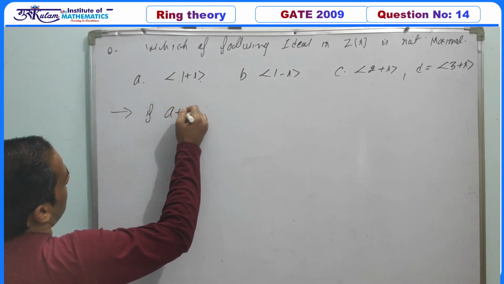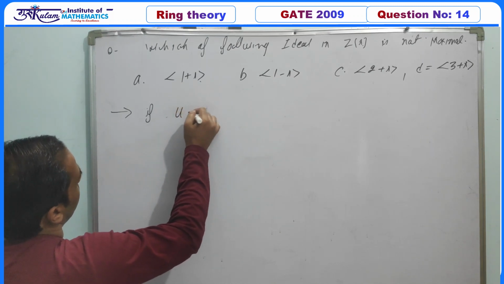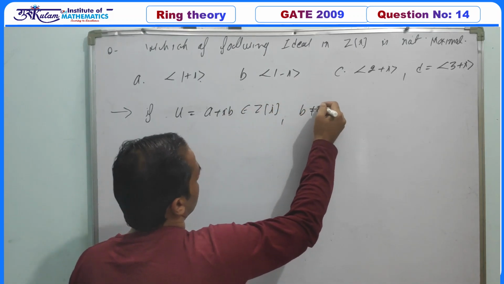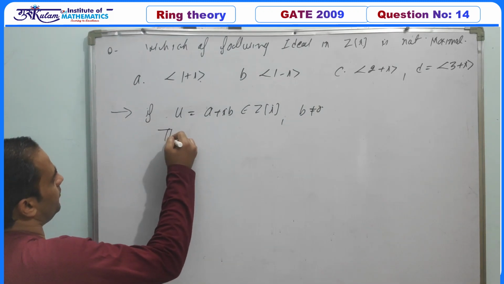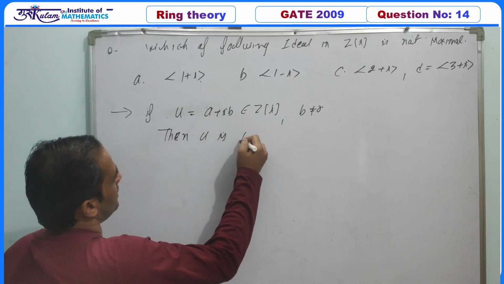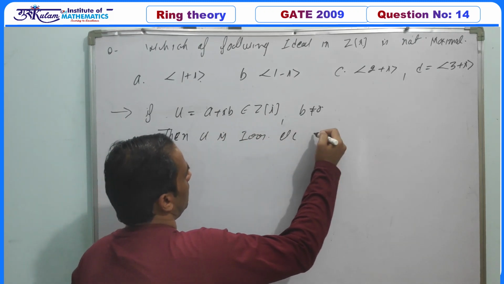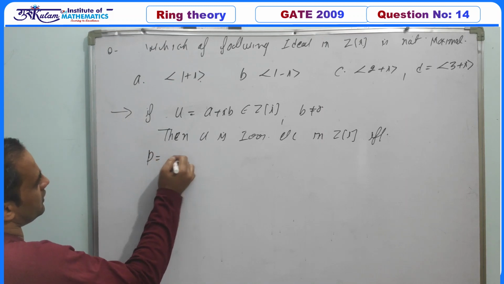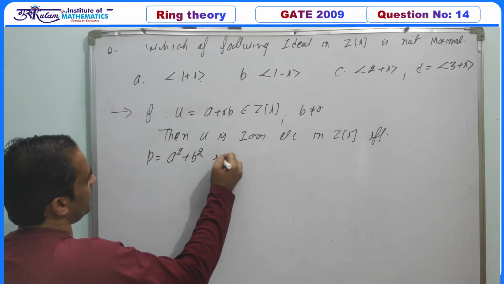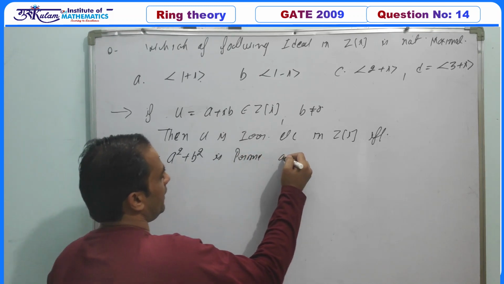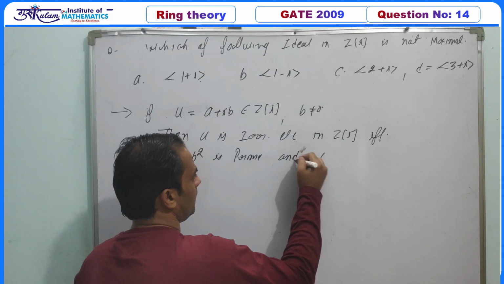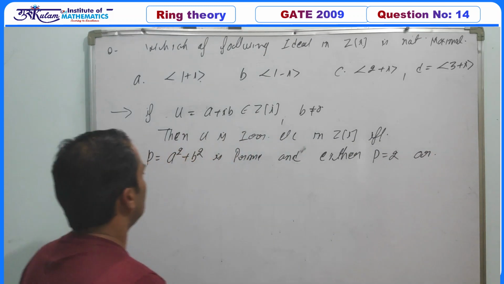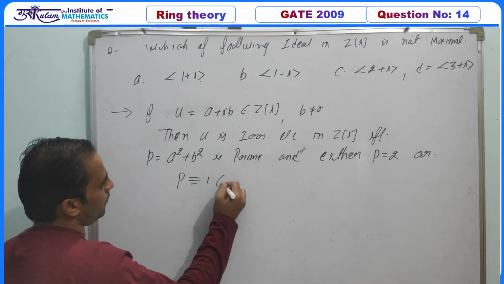If u is equal to a plus iota b belonging to Z of i, with b non-zero, then u is an irreducible element in Z[i] if and only if the number p, which is a square plus b square, is prime and either p is equal to 2 or p is congruent to 1 mod 4.